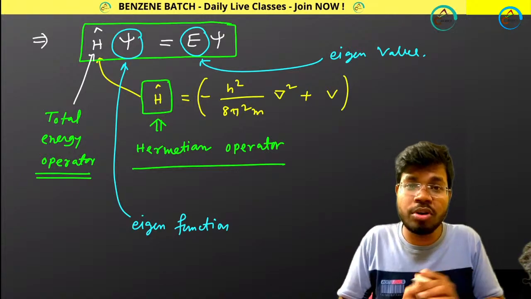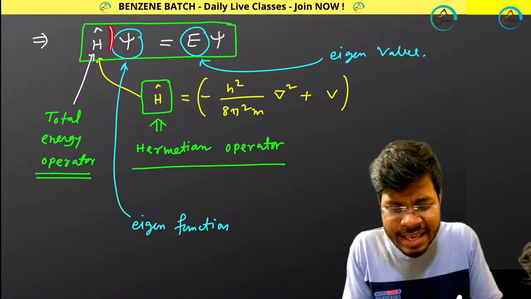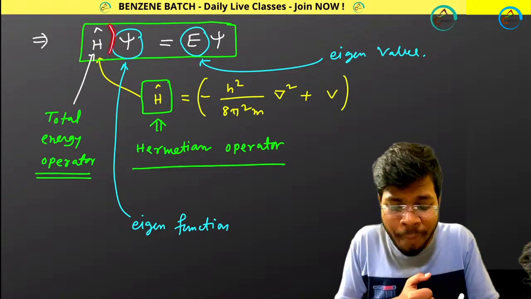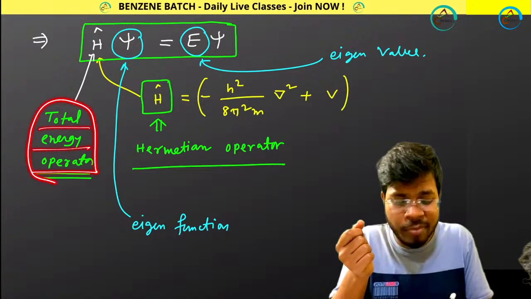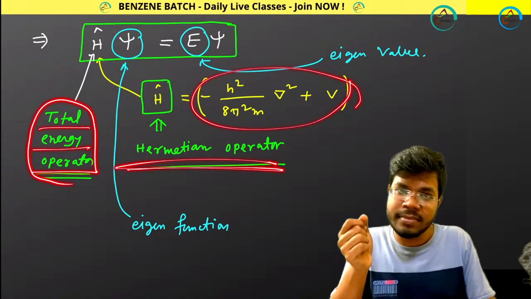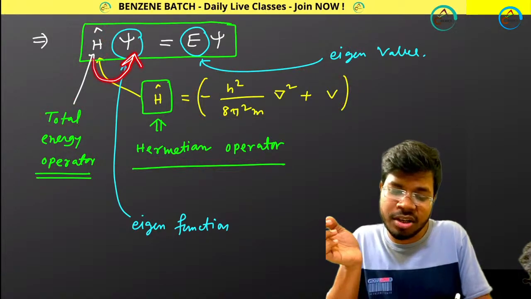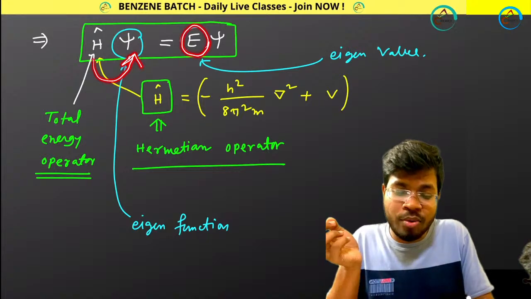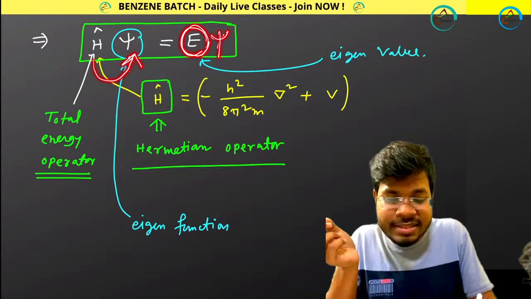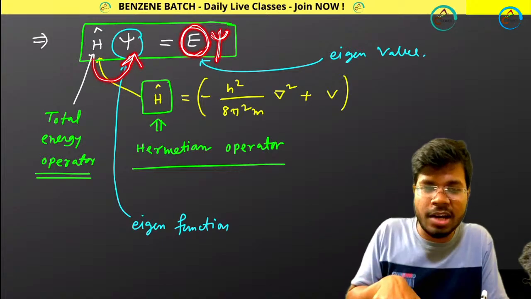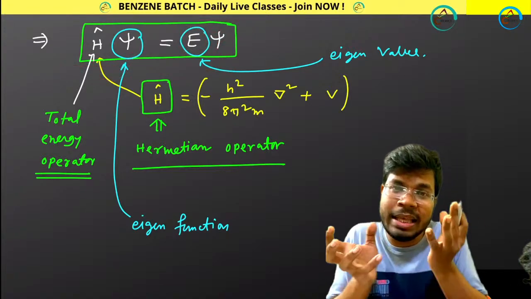What about the mathematical explanation? The mathematical explanation is like this. This H cap is actually an operator. I told you it is the total energy operator, or it is called the Hermitian operator. Its value is this. This operator is operating on this function and giving you this energy value and the same function. Maybe it is becoming complicated for you, but within 15 minutes it will be fully clear. So I told you the theoretical definition of Eigen Function.